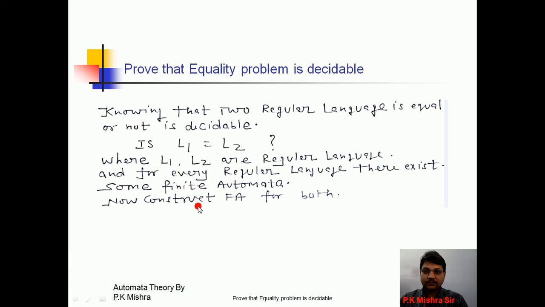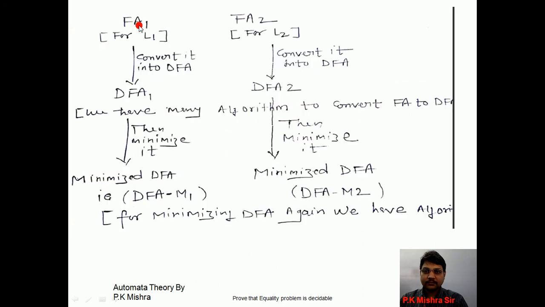Okay. Now construct finite automata for both. Construct a finite automata for language L1, say FA1, and construct a finite automata for language L2, say FA2. FA1 is a finite automata for language L1 and FA2 is a finite automata for language L2. Now convert this FA into a DFA, say DFA1, and convert this FA into a DFA, say DFA2. And we know that we have many algorithms to convert FA to DFA.